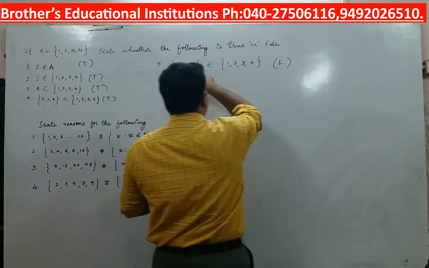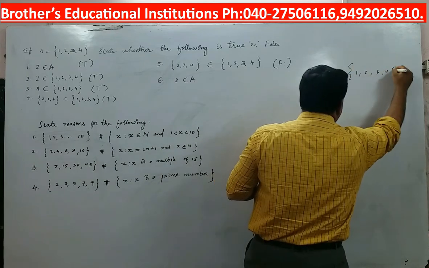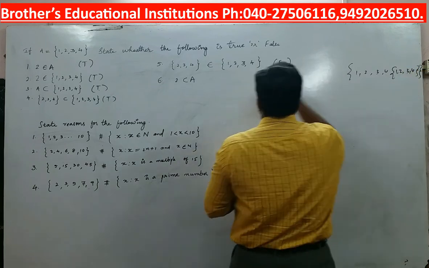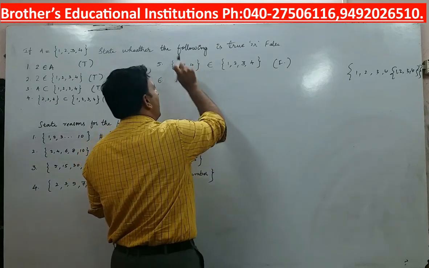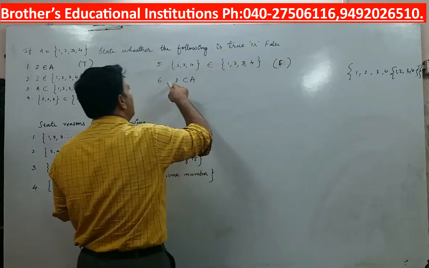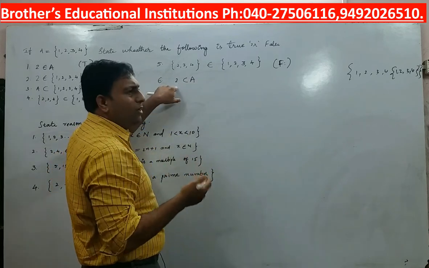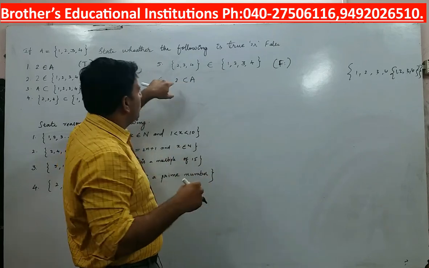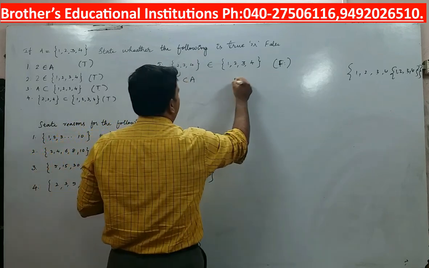This is false. This would have been true only if you had {1, 2, 3, 4}, and again you had a set involving 1, 2, 3, 4, closed by the flower braces, as an element. Since it is not an element, and a set cannot belong to a set in this way, this statement is false. Now 2 is a subset of A. What is 2? 2 is an element. Now when you have an element, you have to use the words belongs to. The subset or superset symbol is used only to denote two sets. So 2 is a subset of A is not a valid statement, but because it is given here, I will say that this is false.